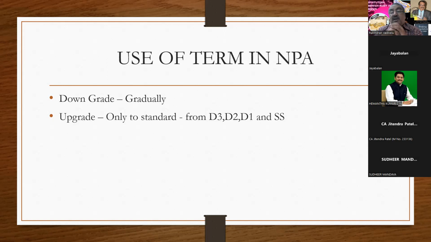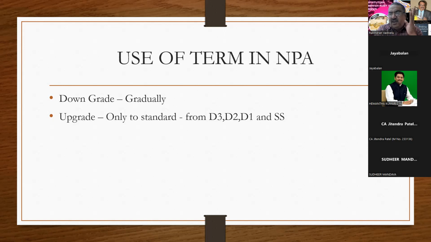Okay, whatever you want to say, you put everything in writing. You write your name, staff number, address, designation, the permission given by the regional manager to come and meet me. Everything you have to give in writing. And why you say that it is NPA, that also you have to give in writing. I need not give any reply to your question because you are coming from the regional office. I have been appointed by the head office. Whatever you say, you have to put everything in writing. You have to hand over the letter to the branch manager, and the branch manager has to hand over the letter only to me. And you are not supposed to enter into the cabin. This is the situation that I handled.